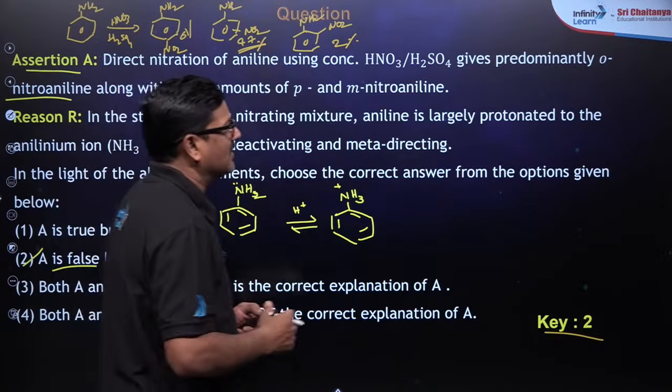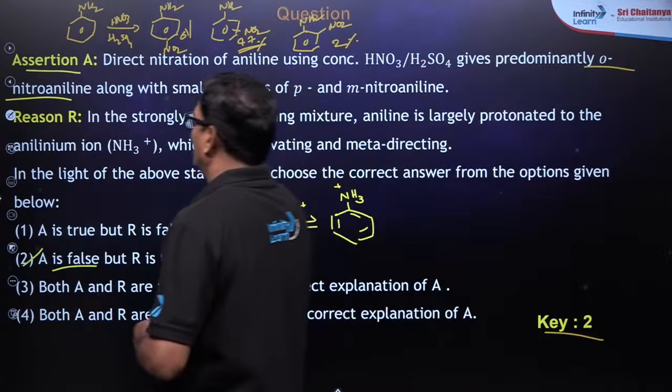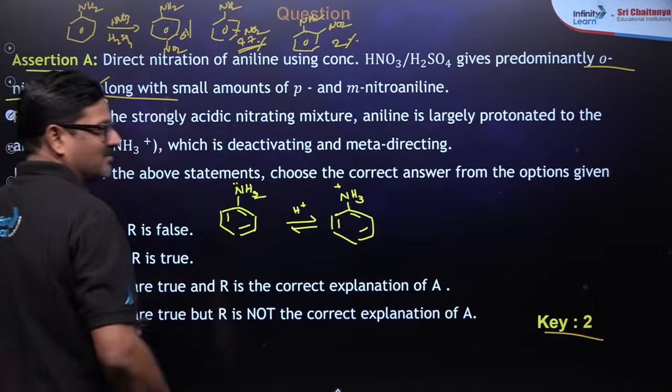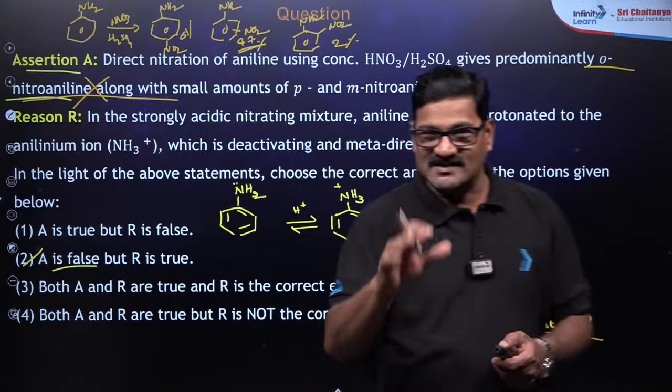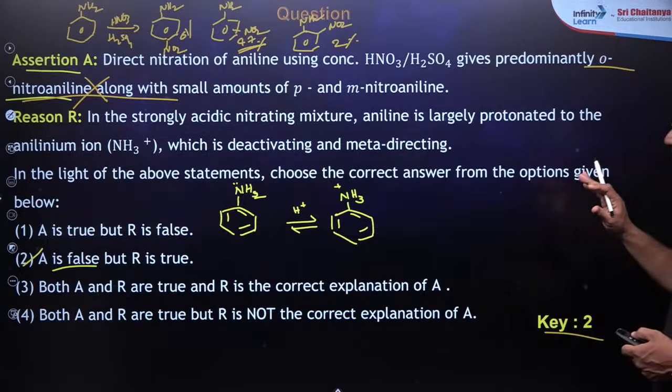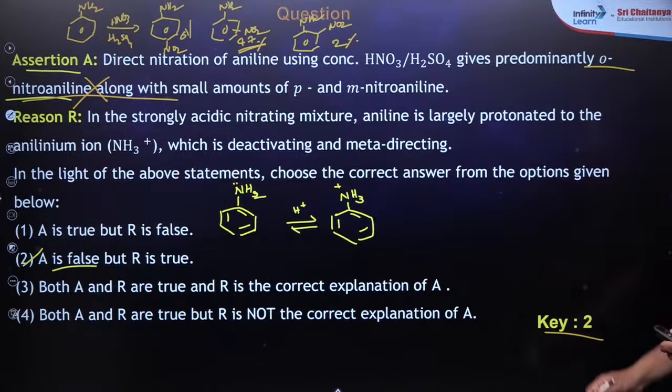So what I meant to say, ortho-nitroaniline is not the major product. So it is a logical question. So the assertion is wrong and the reason is correct.